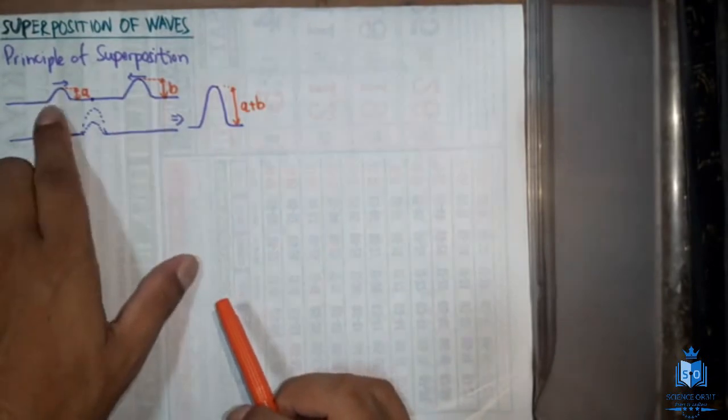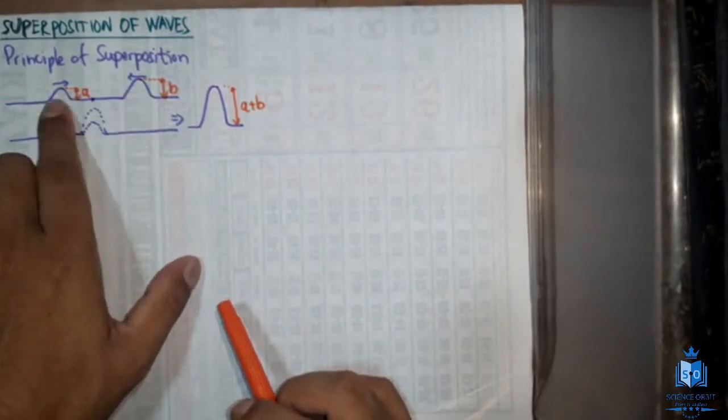This is what you call the principle of superposition. When two waves meet at a certain point, the resulting displacement will be the addition of the displacement of each wave.